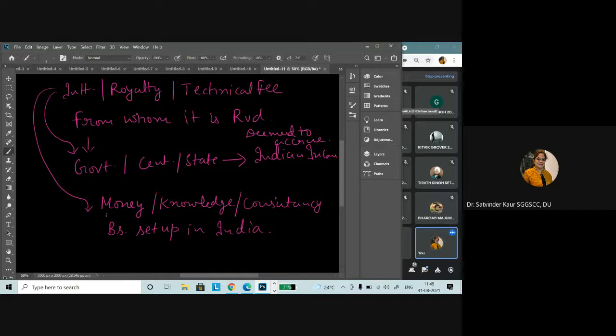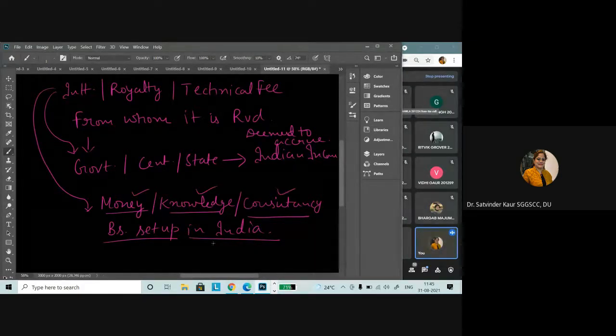And if this money, knowledge, or consultancy for which you have received the interest, royalty, or technical fee is used for a business or any activity carried out outside India, then it will be considered as income earned outside India. So, to be in India, we have to use that particular money, knowledge, or consultancy for the business set up in India, right?